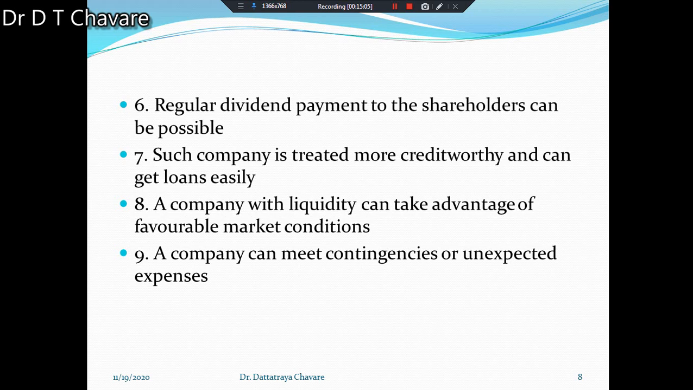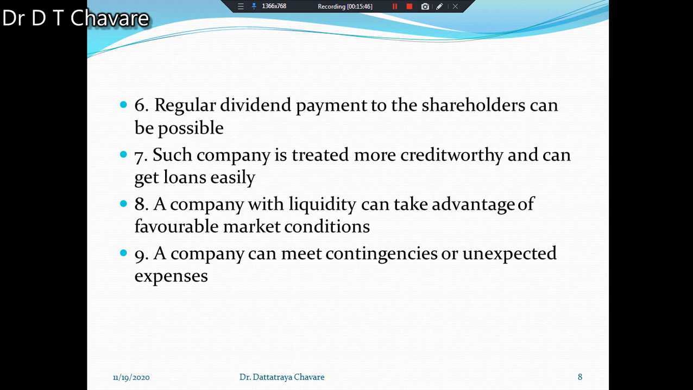Such a company is treated as more creditworthy and can get loans easily from financial institutions and banks. Then another thing we have to understand for liquidity management is that a company with liquidity can take advantage of favorable market conditions. A company with good liquidity management can get the advantage of favorable market conditions.